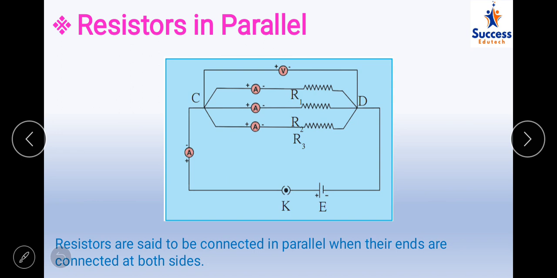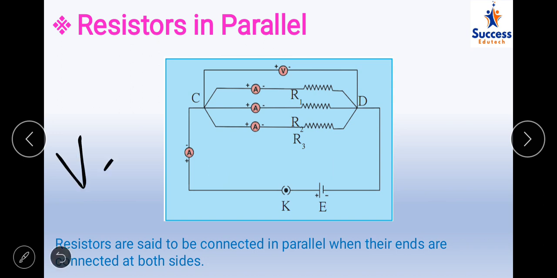Now, what happens when the resistors are connected in parallel? In the last lecture, lecture number 5 of the same chapter, we covered resistance in series. Let us quickly recollect the three main points about voltage, current and resistance.